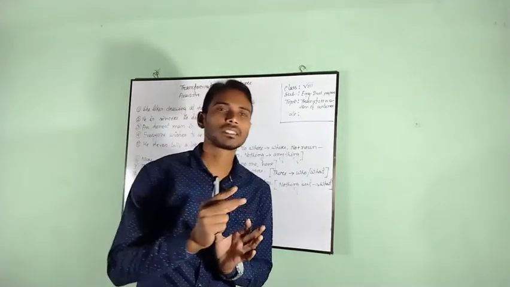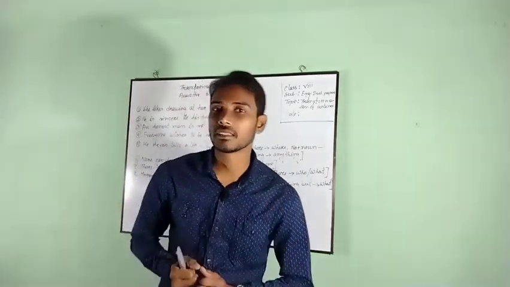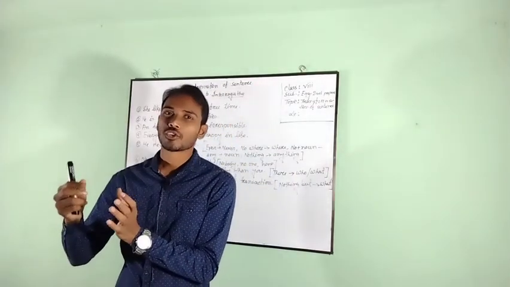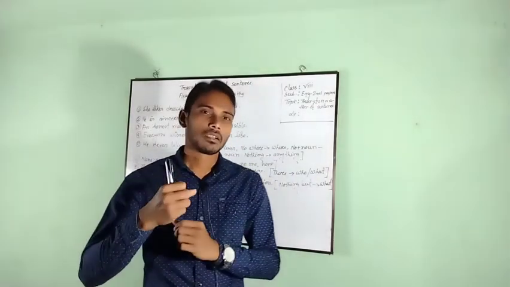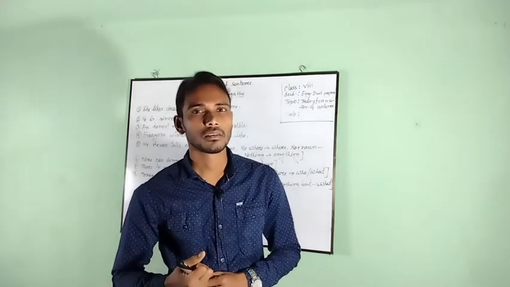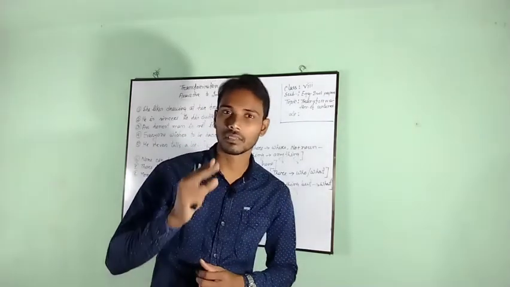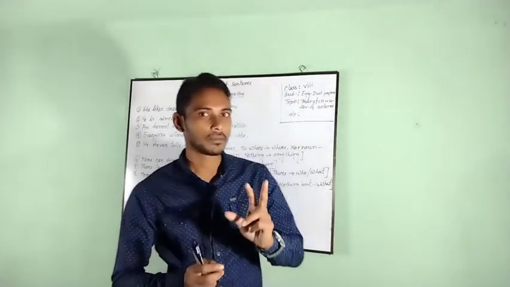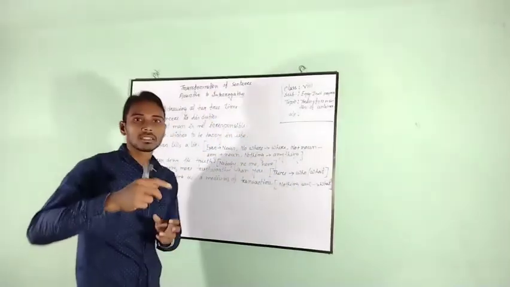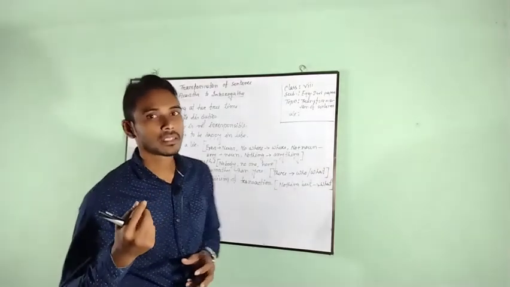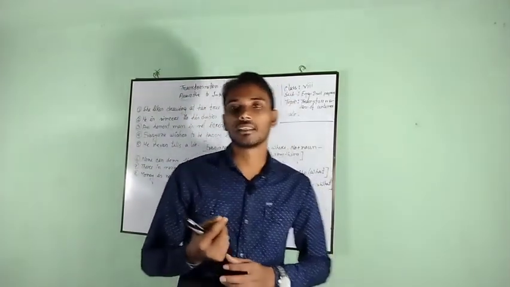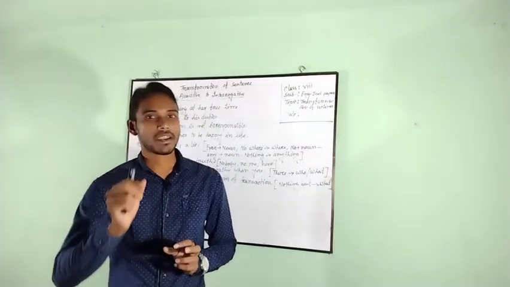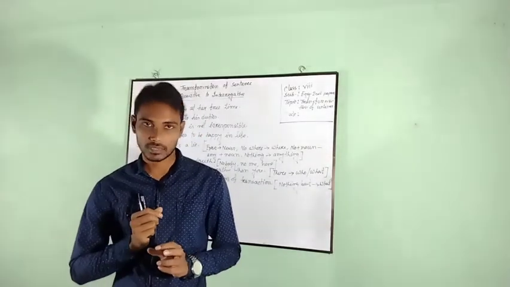But if these sentences are turned into interrogative or negative, there must be an auxiliary verb, and these auxiliary verbs are do, does, or did. If the sentence is in the past indefinite tense, we have to write did. But if the sentence is in the present indefinite tense, we have to write do or does.